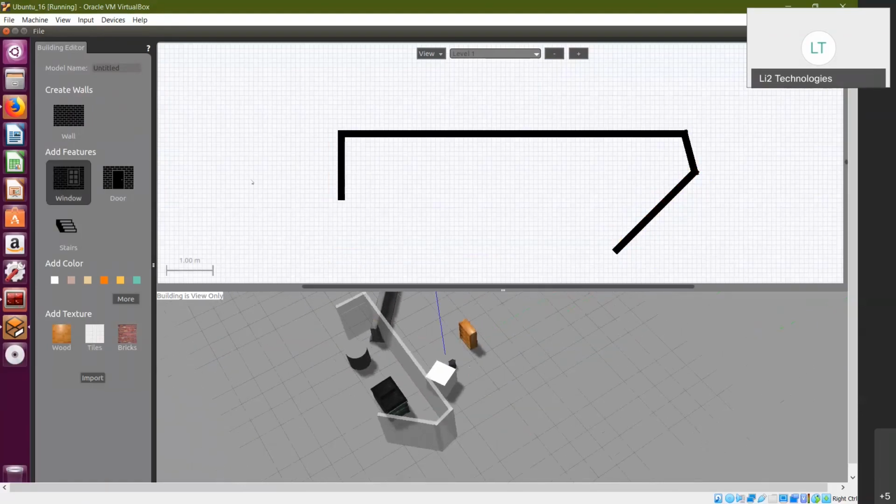Right, so you can create windows and then doors. In case you have a project that you want to work on, and you want to simulate the entire setup of how the autonomous robot goes through the various components in your environment, this gives you a really neat way of modeling those aspects. You can add your own color here, which you can do only in the 3D environment. You can change the color of the walls that you add, and you can give them various textures.